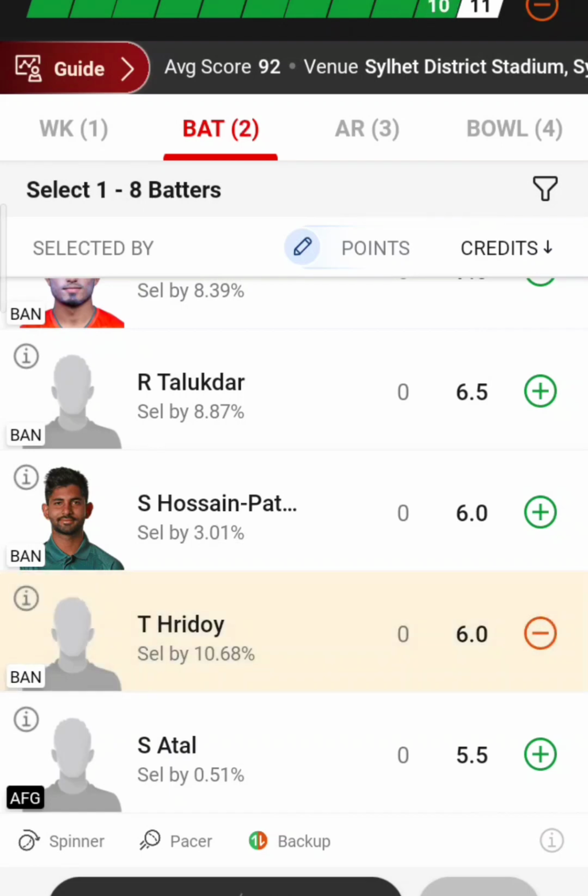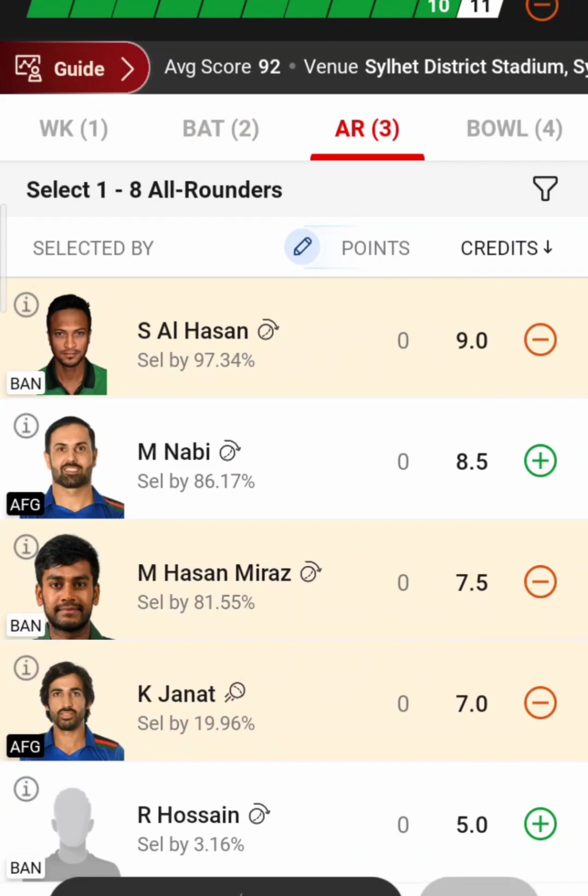Coming to the all-rounder section. As you all know, Shakib Al Hasan is going to be a trump card in this match, and of course a key pick. Definitely he's going to complete his 4 overs, whether it is chasing or batting first, and he'll also get the opportunity to bat. That's for sure, and of course he will score some 30 plus runs, and that will be a very crucial pick for captaincy or vice captaincy.